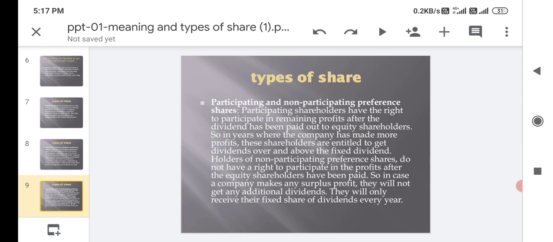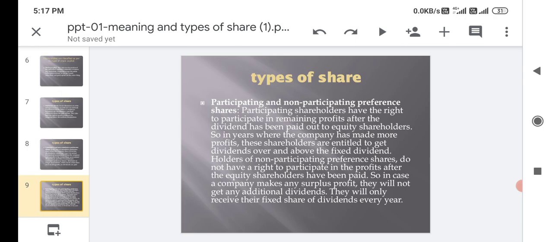Next type of share, participating and non-participating preference shares. Participating shareholders have the right to participate in the remaining profit after the dividend has been paid to equity shareholders. So in any year where the company has made more profit, these shareholders are entitled to get a dividend over and above the fixed dividend.